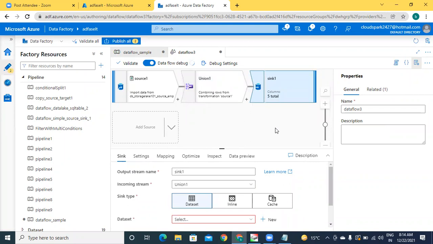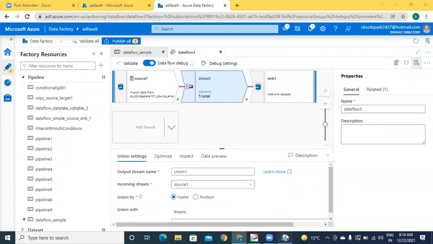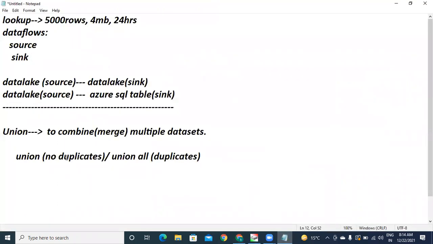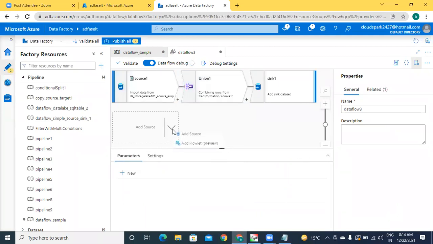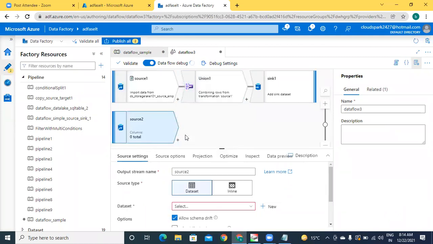Got it? If it is union, again, the problem is this one. What is the purpose of union? To combine multiple data sets. But here you have only one data set. If you want to configure one more data set, just add source. This is source 2. Got the point?